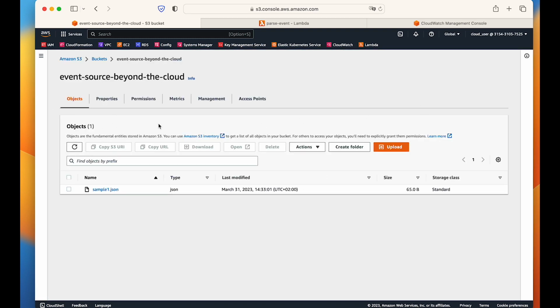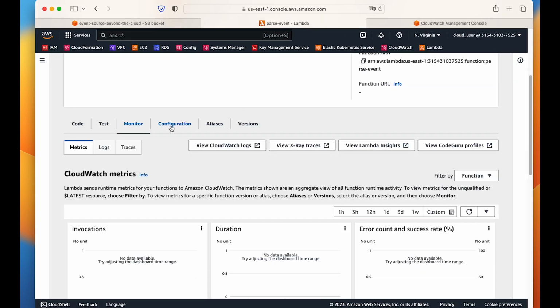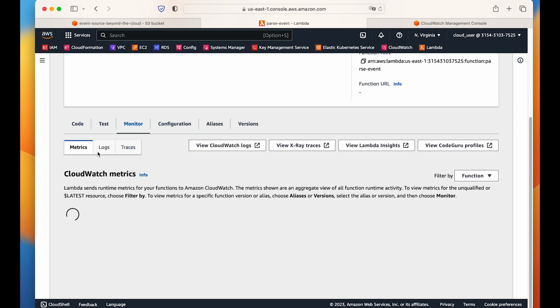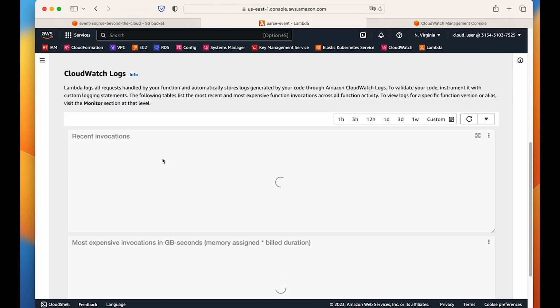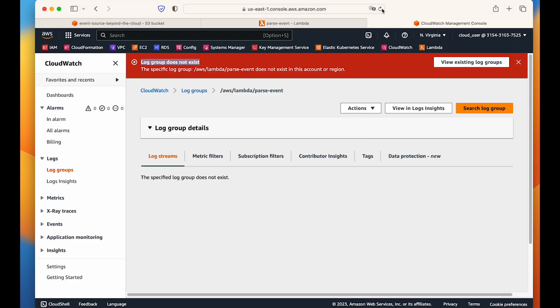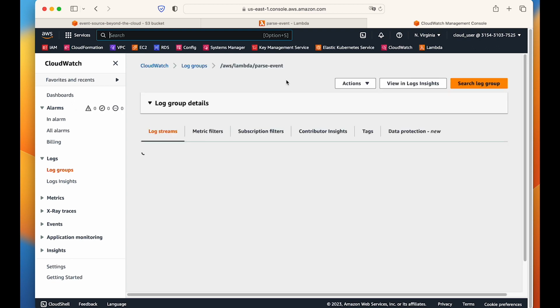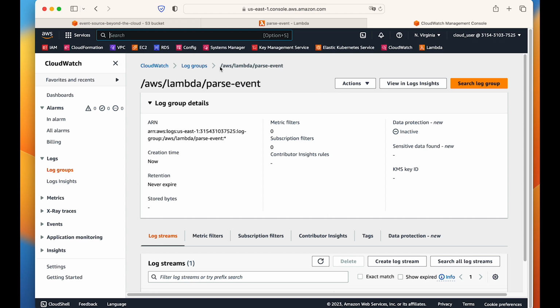Now we see, did it trigger the Lambda? How to view that? We go to Lambda, and yes, we were in the right section, in monitor, in logs, maybe somewhere. No. So we can refresh this CloudWatch. Maybe it triggered and created this log group. Okay, now we see the error that the log group does not exist.